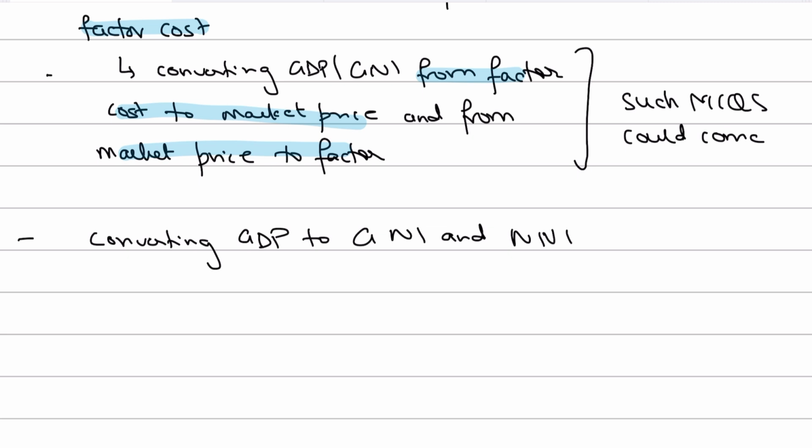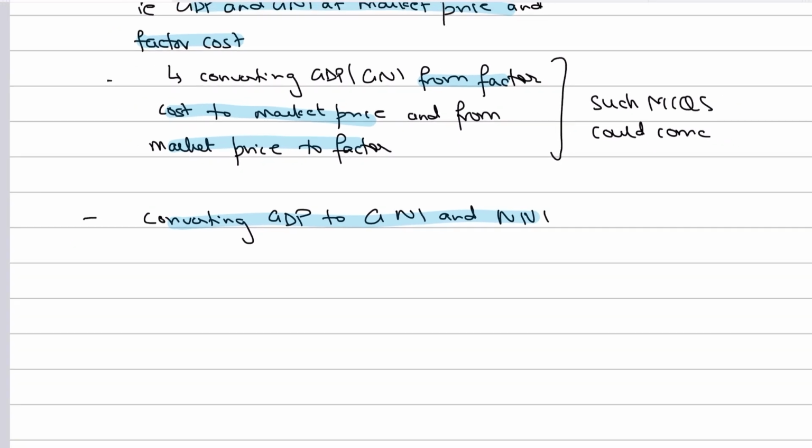You could also be asked to convert the GDP to GNI, and you could be asked to convert the GNI to, ultimately, net national income, that is the NNI. So you should know the formulas for these, which is very, very important.